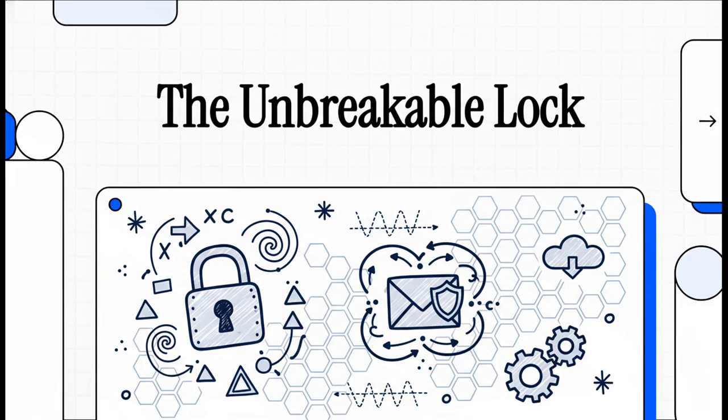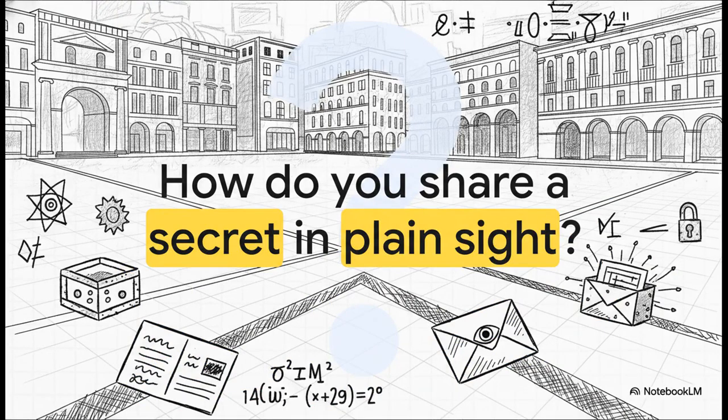Have you ever stopped to think about how your messages, your bank details, pretty much your entire digital life stays private? Well, it's not magic, it's math. And in this explainer, we're going to pull back the curtain and see how a few really elegant mathematical ideas come together to create this virtually unbreakable digital lock that protects our world every single day. Let's dive in.